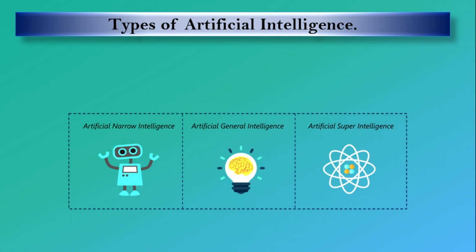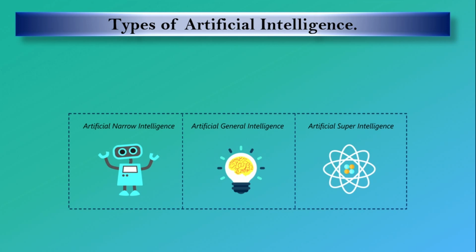Artificial narrow intelligence, which is also known as weak AI, involves applying AI only to a specific task. Take Alexa. Alexa is a good example of artificial narrow intelligence. It operates within a limited, predefined range of functions. Google search engine and self-driving cars are also examples of artificial narrow intelligence, or weak AI.